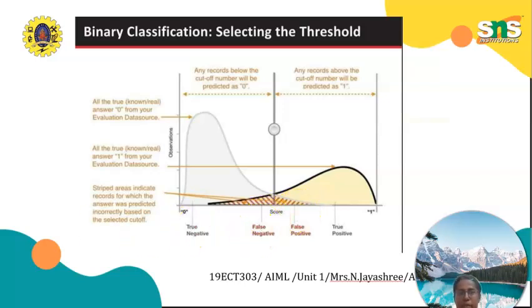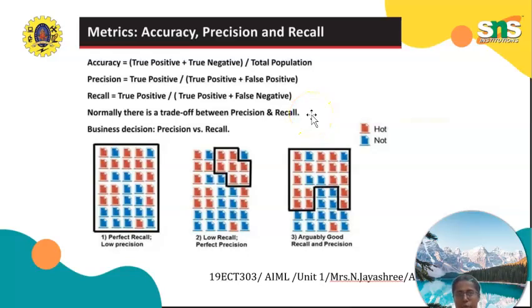Let us see metrics: accuracy, precision and recall. Accuracy means true positive and true negative divided by the total population. That is the ratio of true positive and true negative to the total population. Precision is the ratio of true positive to the summation of true positive and false positive. Recall is the ratio of true positive to the summation of true positive and false negative. Normally there is a trade-off between precision and recall. So it is a business decision, precision versus recall.